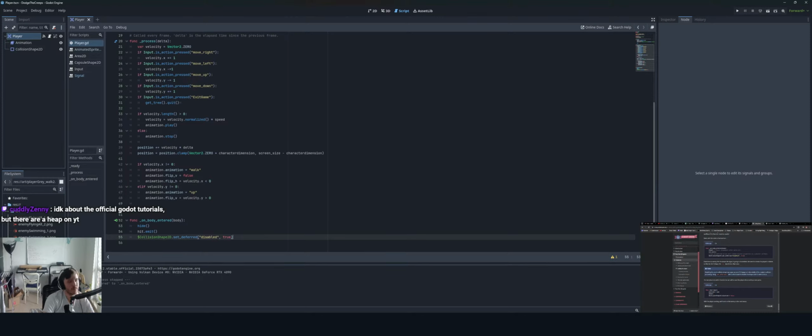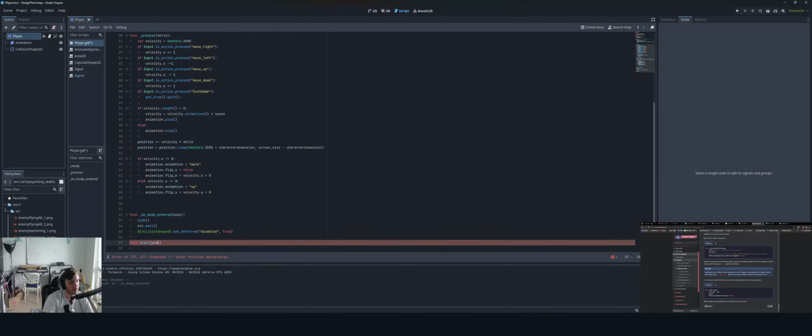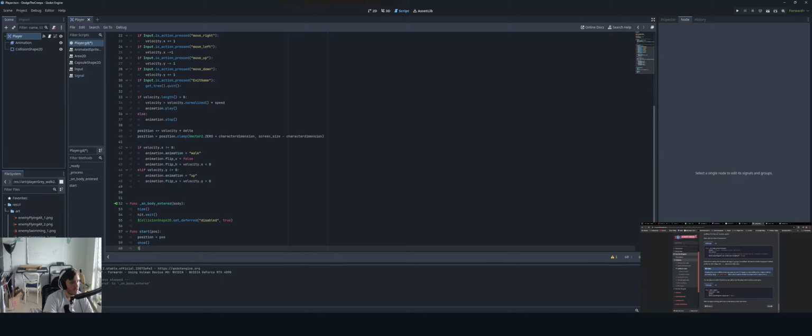So func start. Position. I don't want post, it's pos. Like that, position equals pos. Show. And then, is it okay? Do you always want to be using set deferred? Because this time they're using dot disabled equals false. Would we want to do set deferred instead?